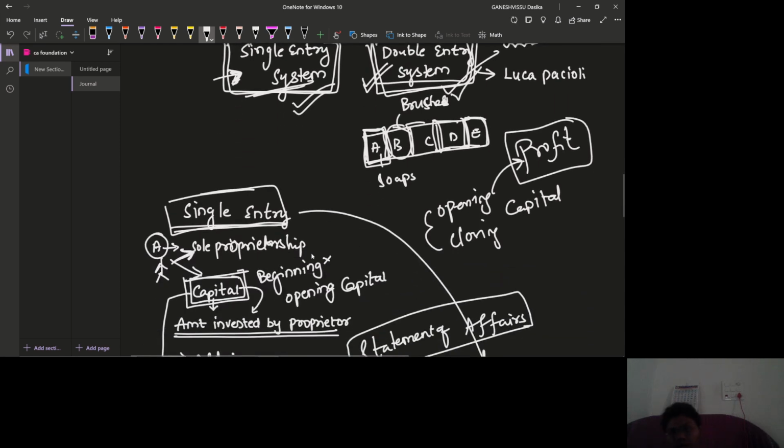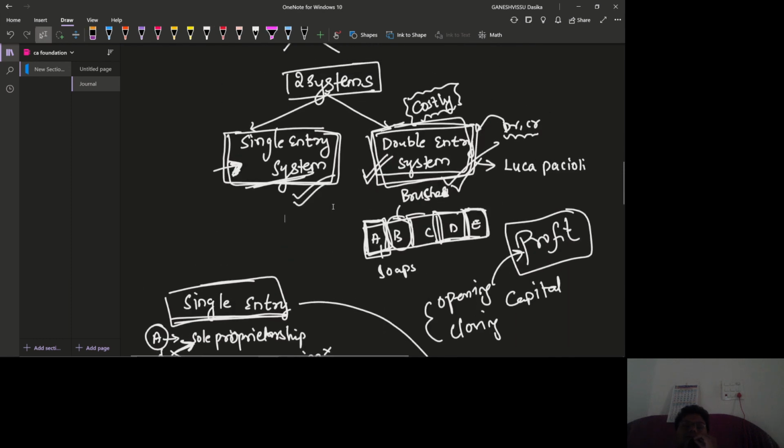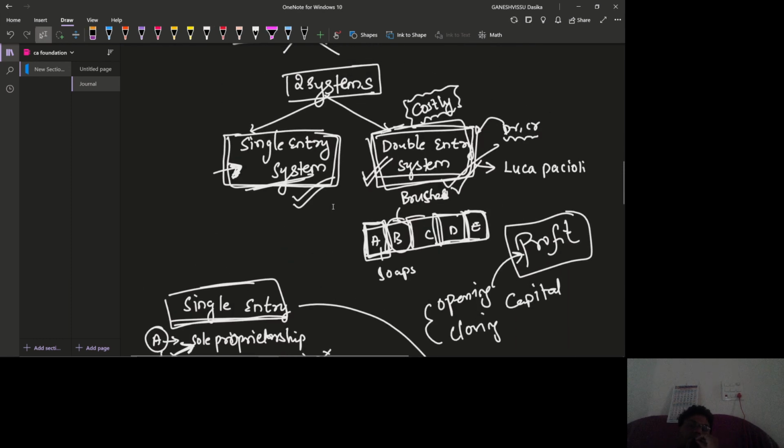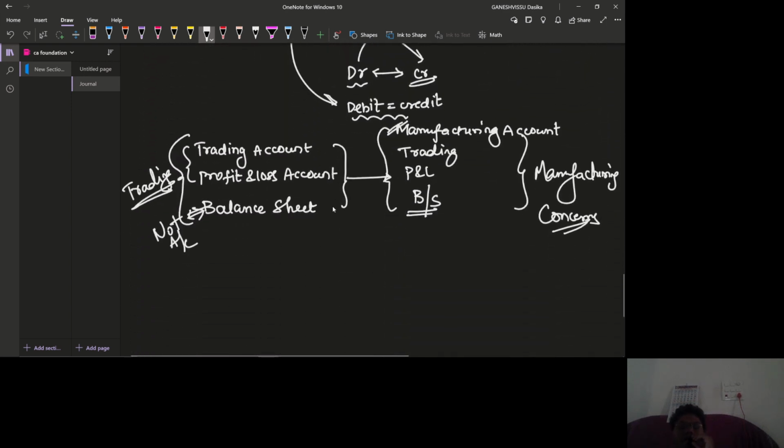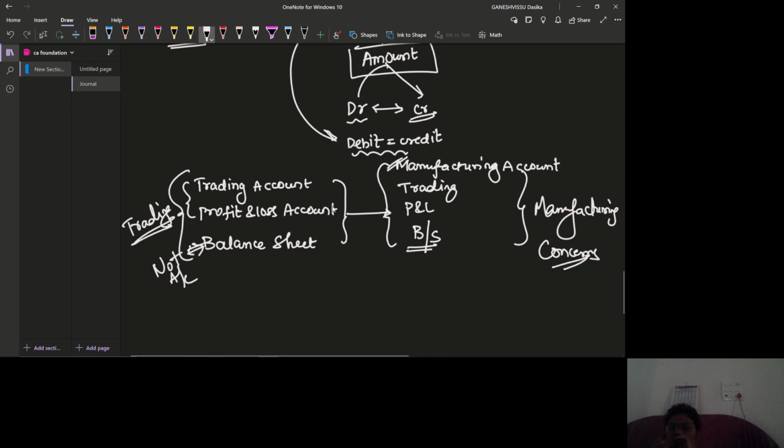This is the choice every unit has. Small businesses like shops are going to maintain single entry systems only. But big companies and big malls, if they are required to calculate profit, are going to maintain double entry. Every company will be maintaining a double entry system of accounts.